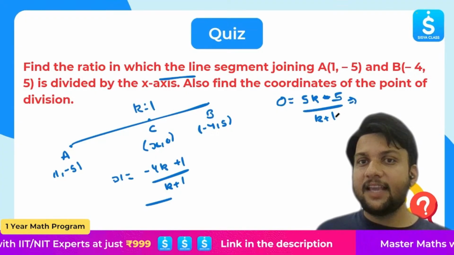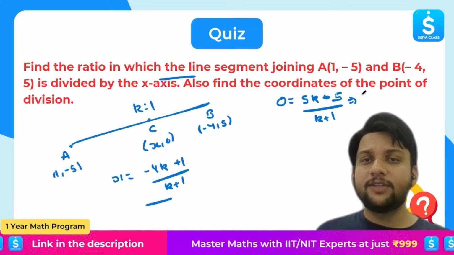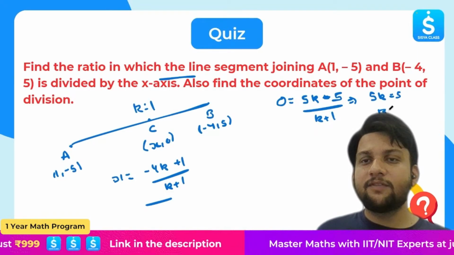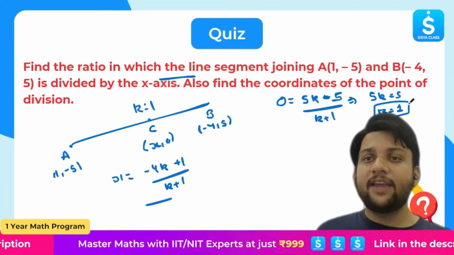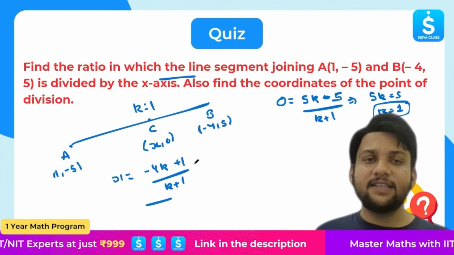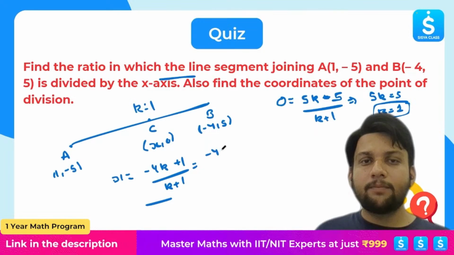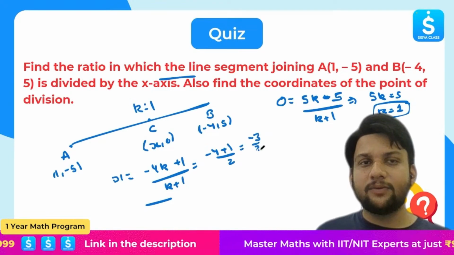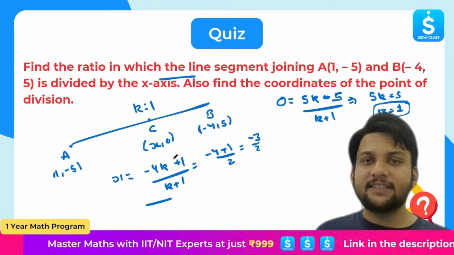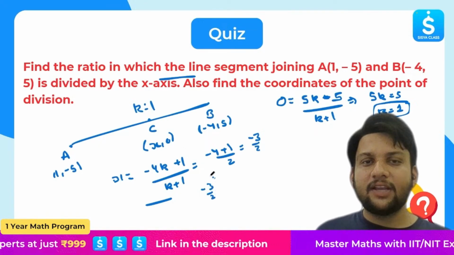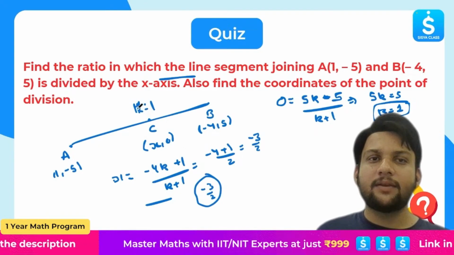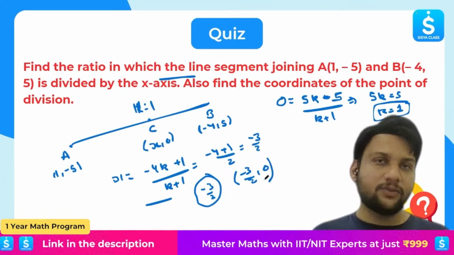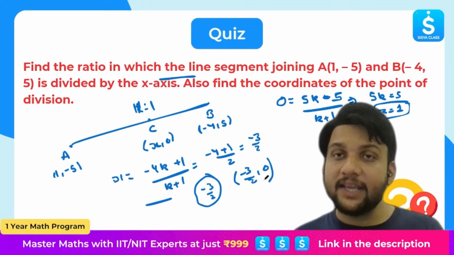From this, k plus 1 goes to the other side, and it becomes 0. Can I say 5k equals 5? That means k becomes 5 by 5, which is nothing but 1. If k is 1, I will just put it in this equation. What I will get is minus 4 plus 1 over 2. Minus 4 plus 1 is minus 3 by 2. So I have got my x as minus 3 by 2, and the ratio is 1 by 1. So the point is minus 3 by 2 comma 0, and the ratio is 1 is to 1. I hope it is pretty clear now.